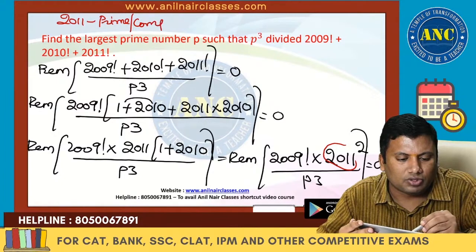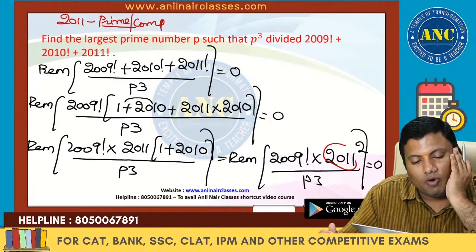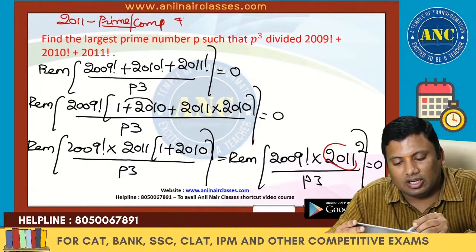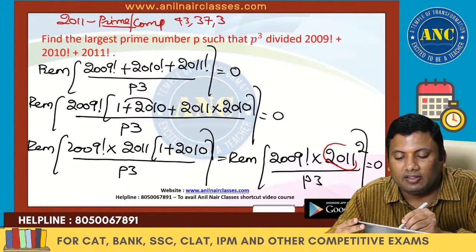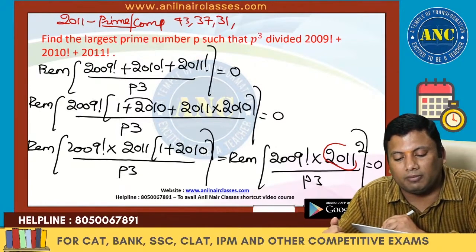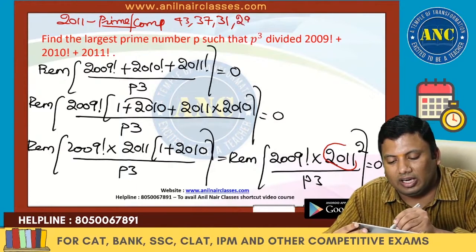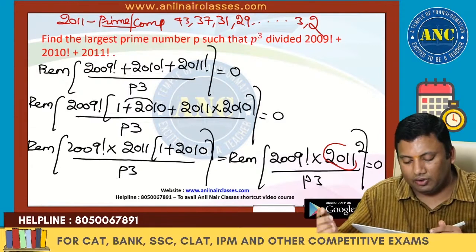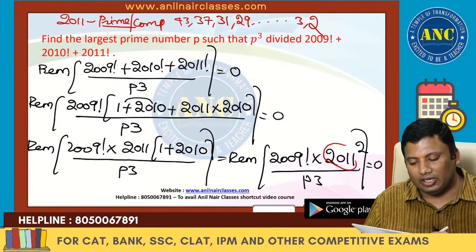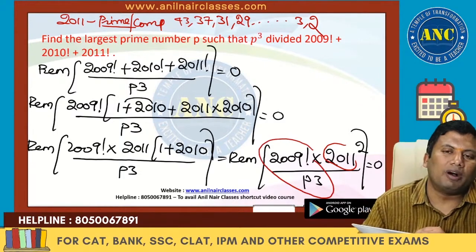Prime or composite. 44 square is 1936. So I am writing all the prime numbers less than 44: 43, 41, 37, 31, 29 and so on up to 3, 2. Check it out. If not, what we will do is 2009 factorial should be divisible by a cube of a prime number.